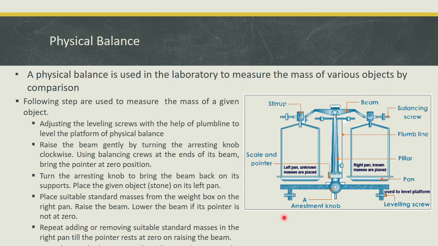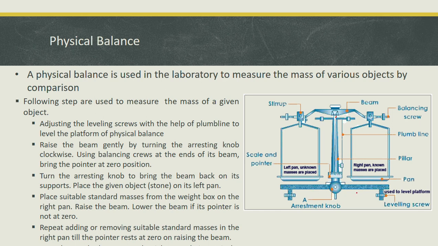The first step is to use these leveling screws to level the pans. When we place this physical balance on a smooth horizontal surface, if these two pans are not balanced, then you can use these leveling screws to balance them.